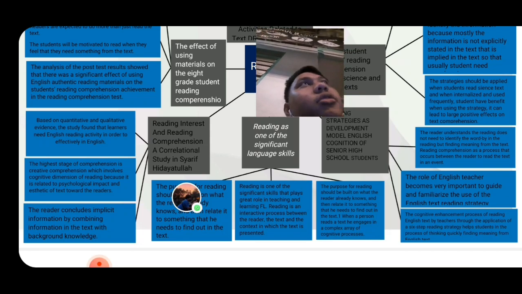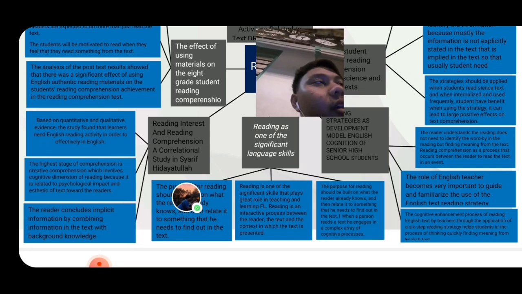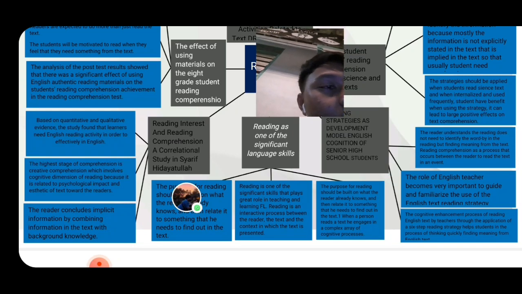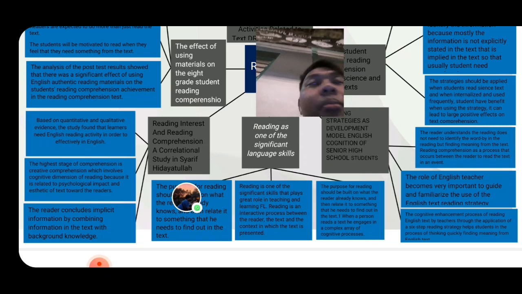And then the second can be explained about strategy in English text reading. And the third is the cognitive enhancement process of reading English text by the teacher through the application of a six-step reading strategy, which helps students in the process of thinking quickly and finding meaning from English text.